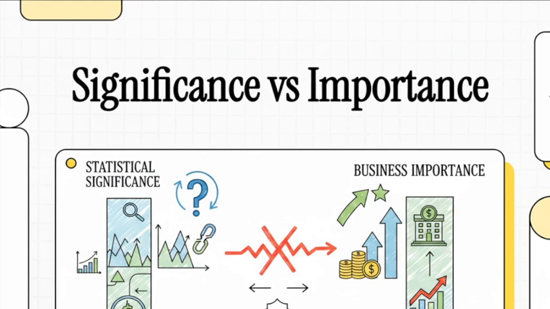In the highest echelons of corporate governance, we pride ourselves on being deeply data-driven. Yet a fundamental misunderstanding currently plagues our boardrooms. It is a mathematical misinterpretation that routinely leads to the misallocation of millions in capital. Today, we are going to dismantle this error. We will examine the critical divergence between statistical significance and practical business importance, and I will equip you with a rigorous strategy to achieve calibrated trust in your data.